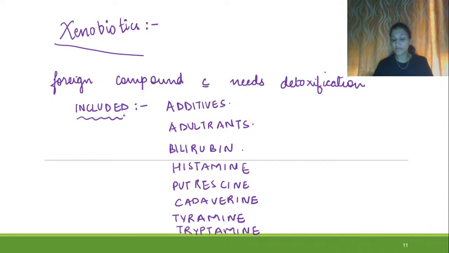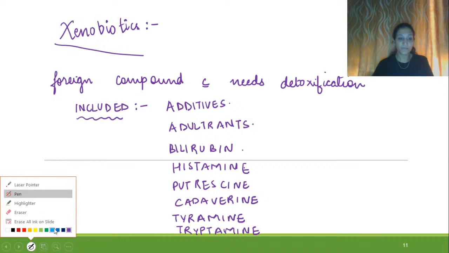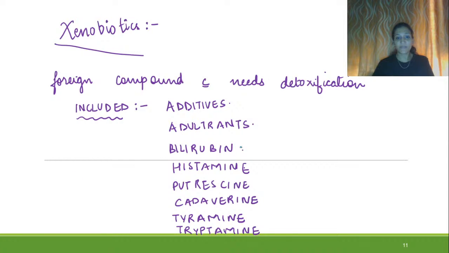So let us talk a little bit about them. Bilirubin is a toxic compound which is produced in the body. Histamine is a toxic compound which is produced in case of bacterial action. Right?